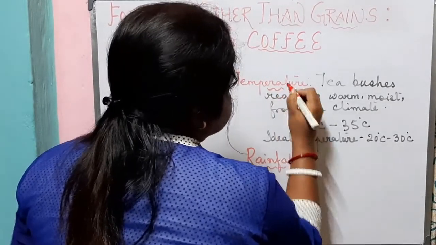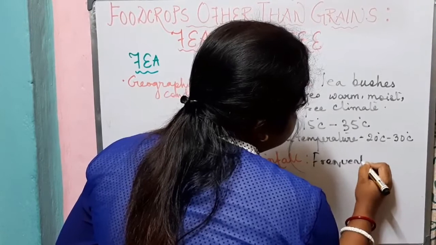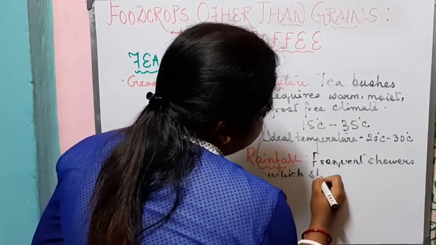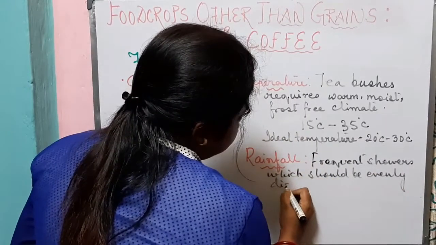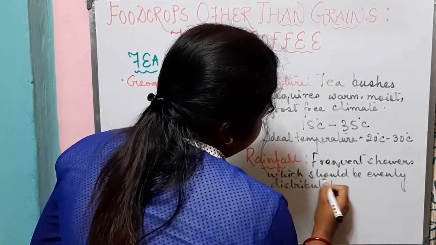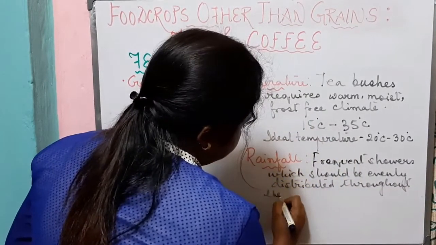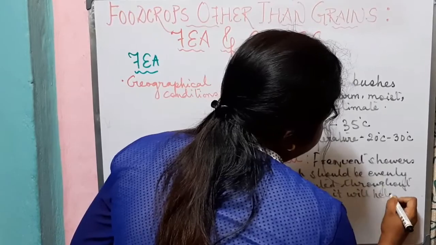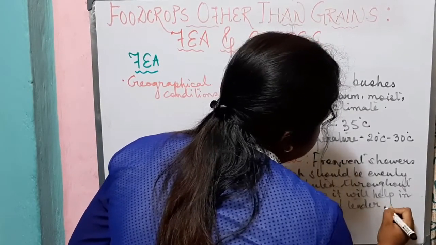In terms of rainfall, there should be frequent showers which should be evenly distributed throughout the year as it will help in the growth of tender tea leaves.